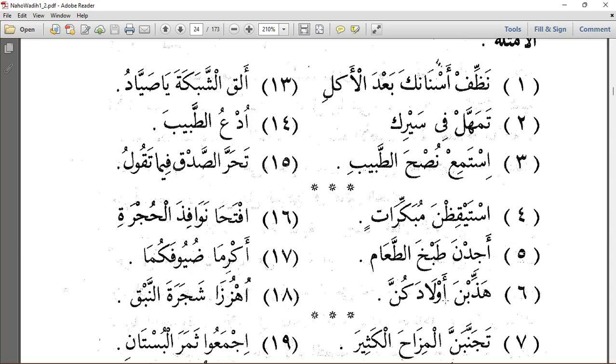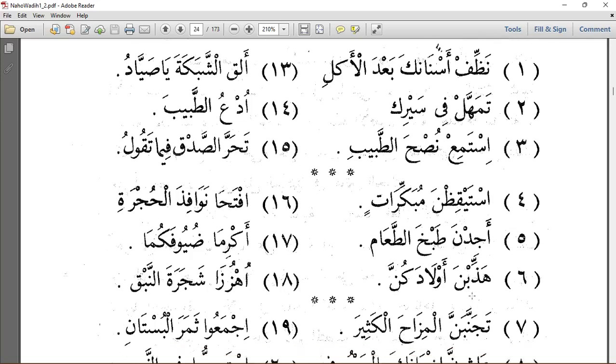Hazibna awladakunna. This is from hazaba, yahzibu. Hazib. With nunu niswa, hazibna. Also mabniyu ala sukun. Why? Because it is nunu niswa. Then awladakunna. Hazibna awladakunna. It means discipline your children. Speaking to what? A female group.